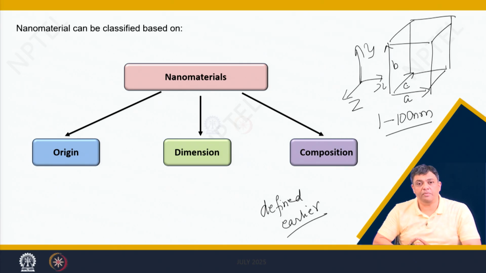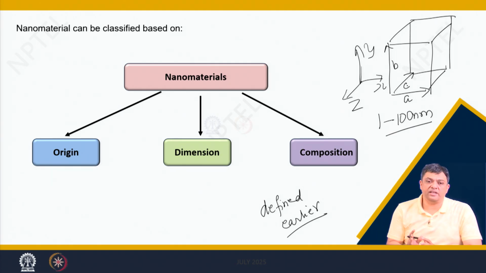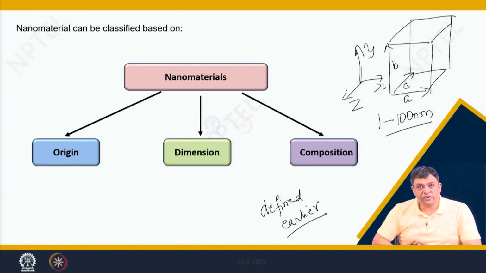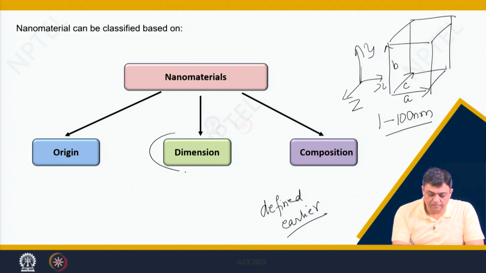So, keep that in mind. If I say only A, it means one of the three axes, it can be any. Do not confuse that only A has to be in the range of 1 to 100 nanometers. Any one of the three can be there. This way of classification is based on the dimensions.